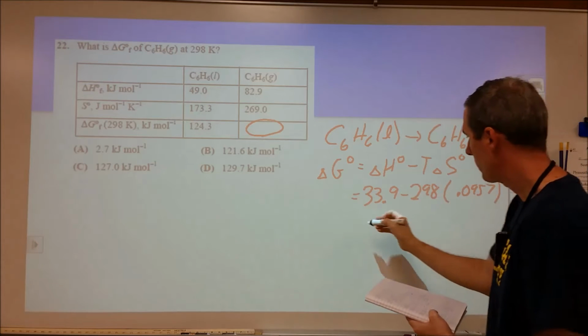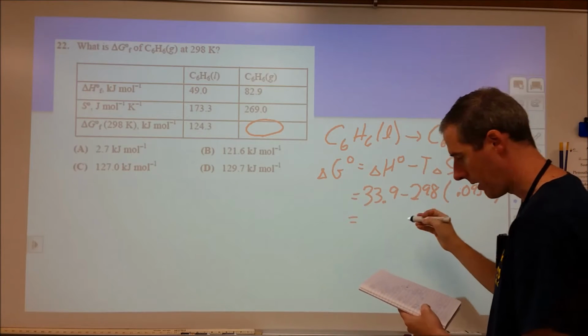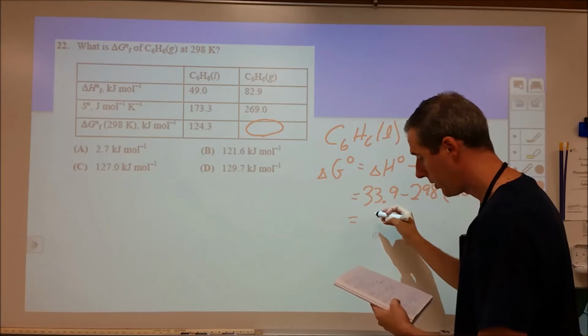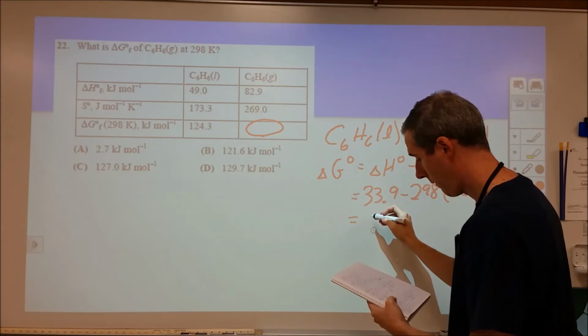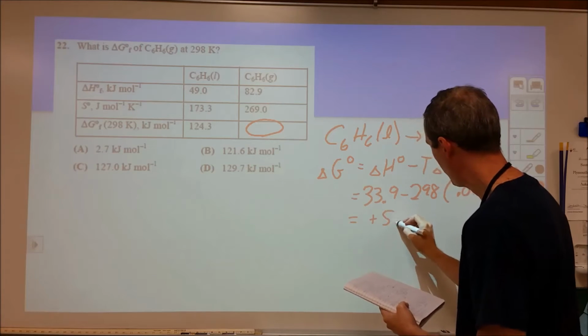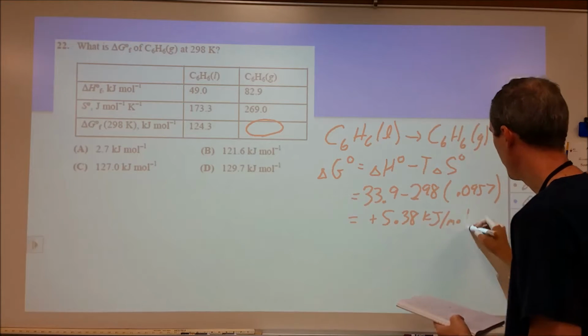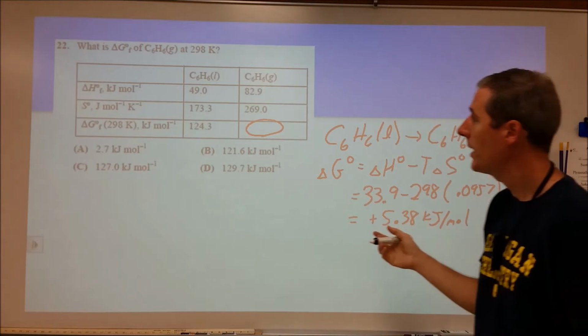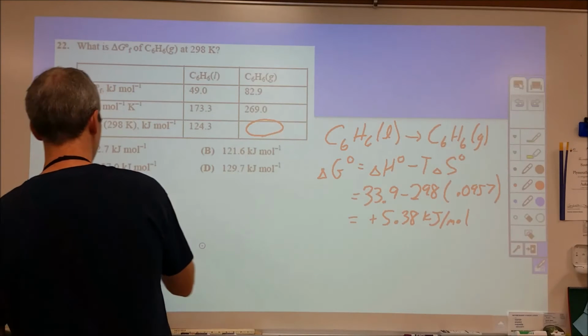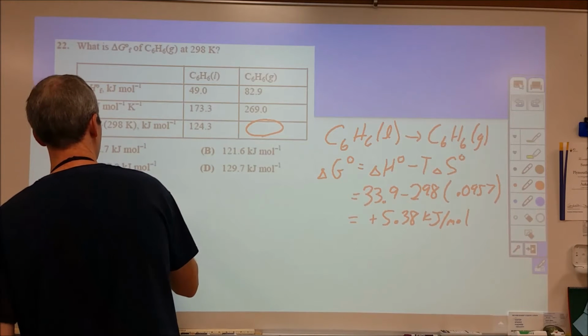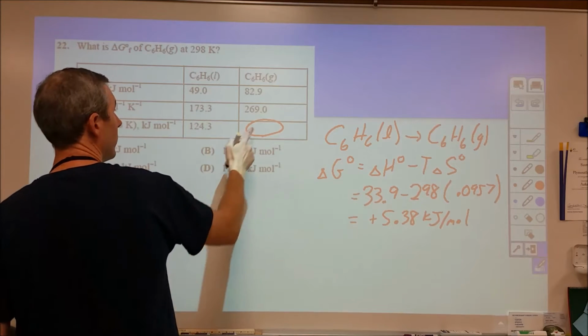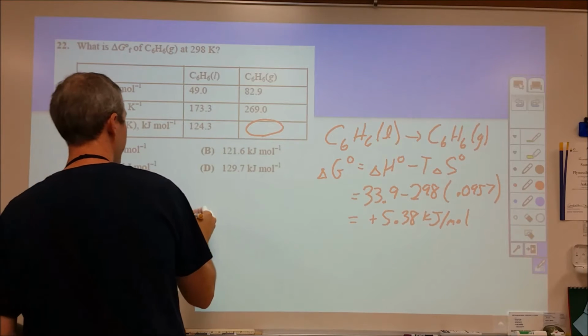So when I do that arithmetic, I end up with a Gibbs free energy for the reaction of plus 5.38 kilojoules per mole. And then I want to take that and say, okay, the Gibbs free energy for the reaction is equal to the sum of the products minus the sum of the reactants.